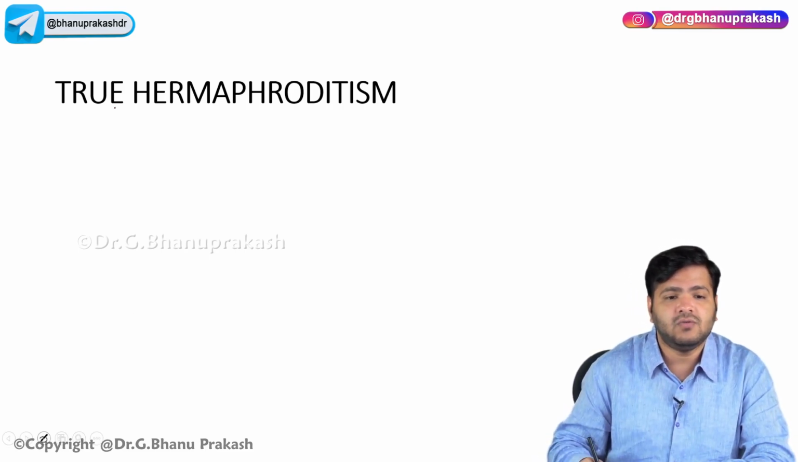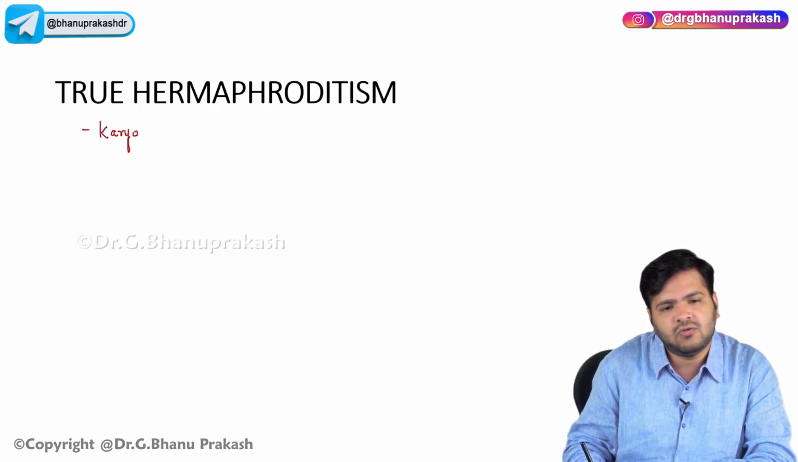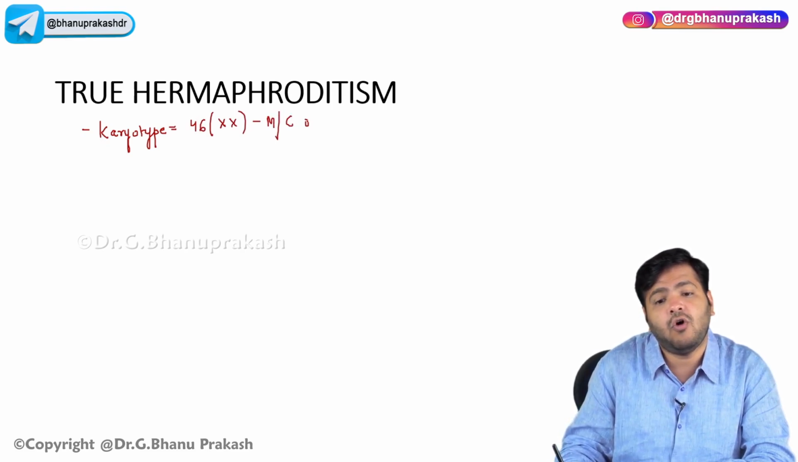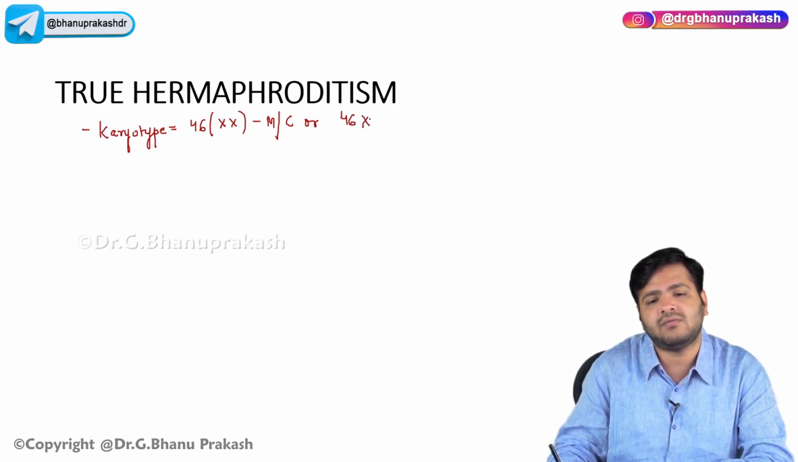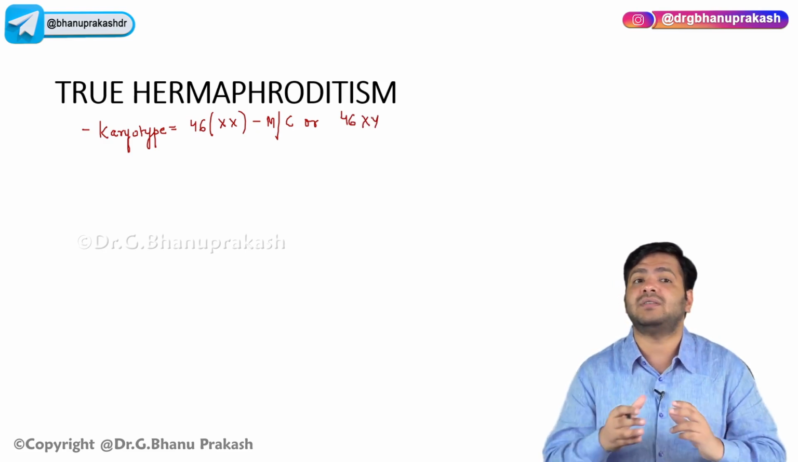Now you already know the karyotype here. The karyotype will be 46XX. That is the most common karyotype, or in some cases it can be 46XY also. It can be males also, it can be female, but most of the time it is female.